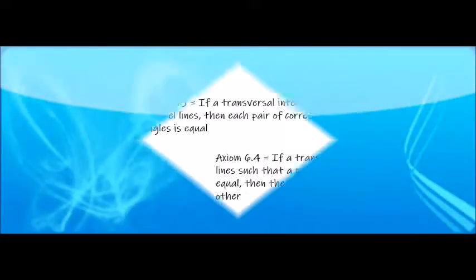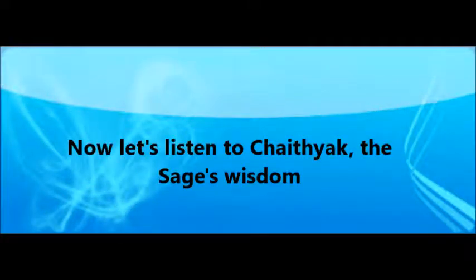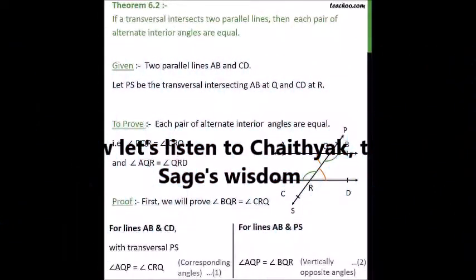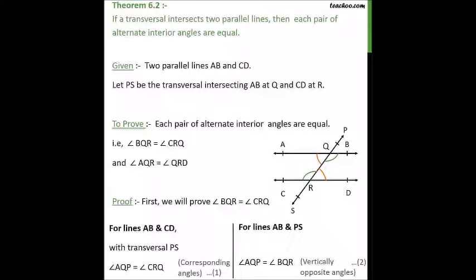Come, let's go to Chaithyak, the sage, to talk more about the provable theorems of these creatures and dive into the topic of the equiparallels. Thank you, my child. So, theorem 6.2 is basically: if a transversal intersects two parallel lines, then each pair of alternate interior angles is equal.